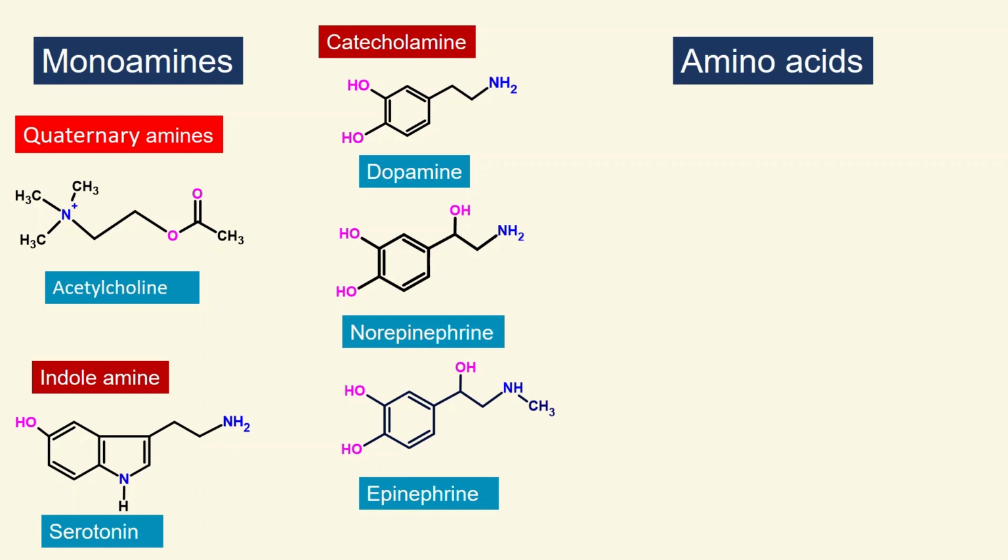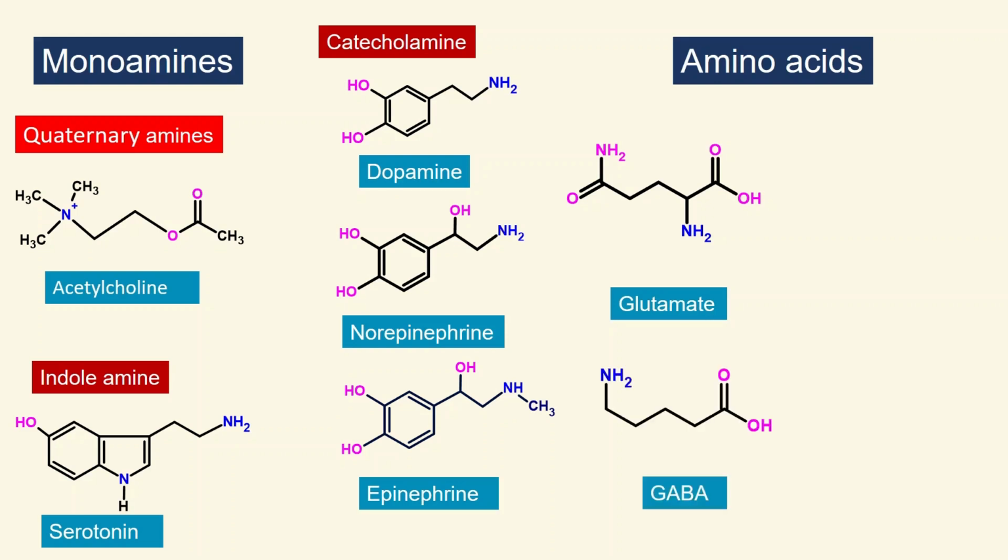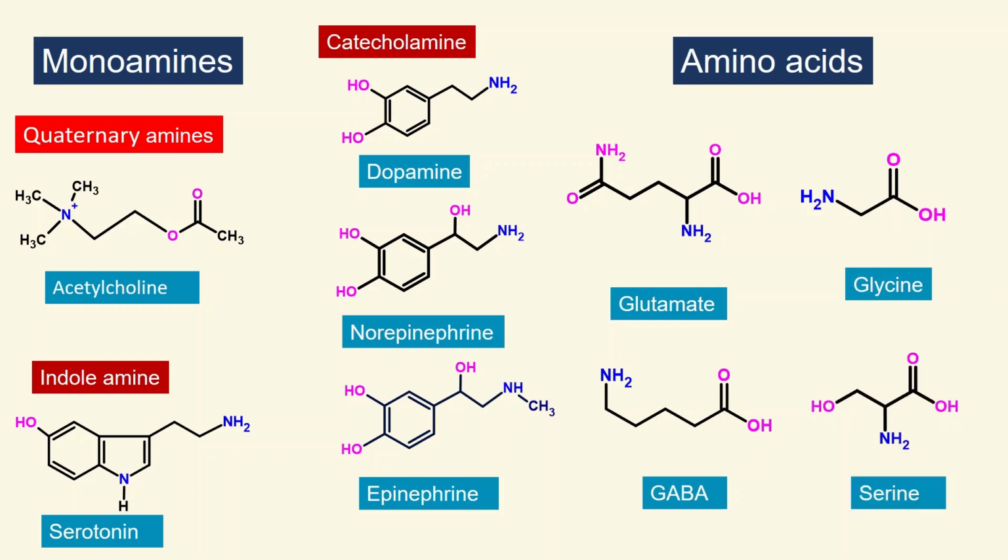And then next, the amino acid type of neurotransmitters. Primarily we discuss today glutamate, GABA, which is also known as gamma aminobutyric acid, and then glycine, and then serine.